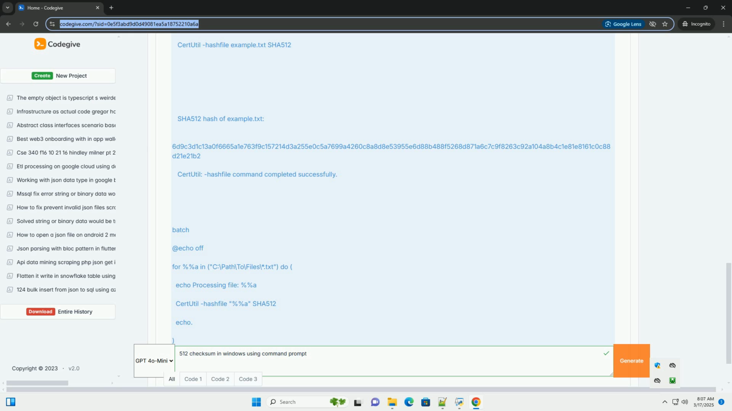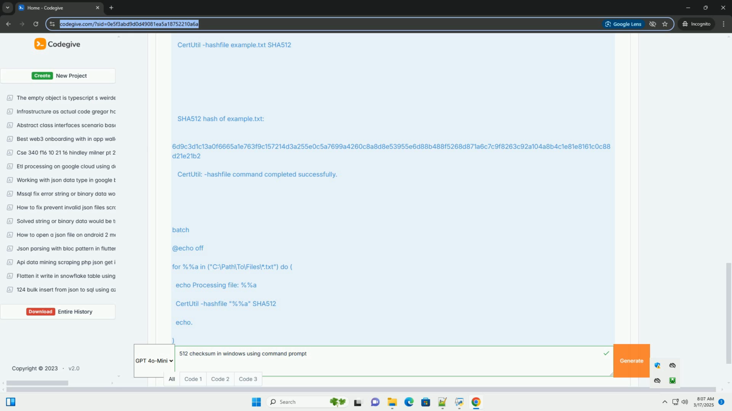The %%a variable represents the current file being processed. Echo Processing file: %%a prints the name of the file being processed. certutil -hashfile %%a SHA512 calculates the SHA-512 hash of the current file. Echo. prints a blank line for better readability. Pause pauses the script execution so you can see the output before the command window closes.